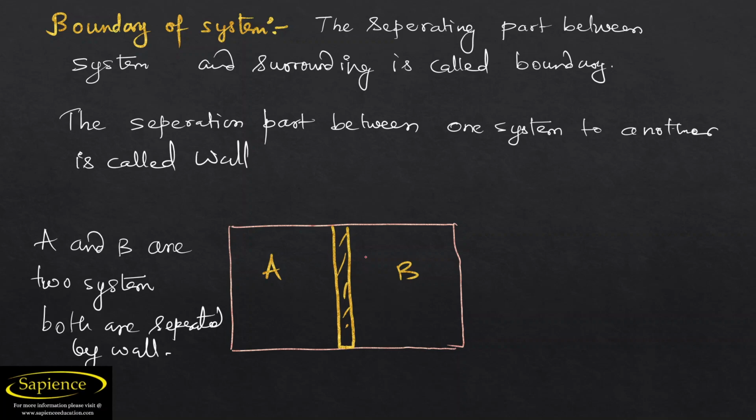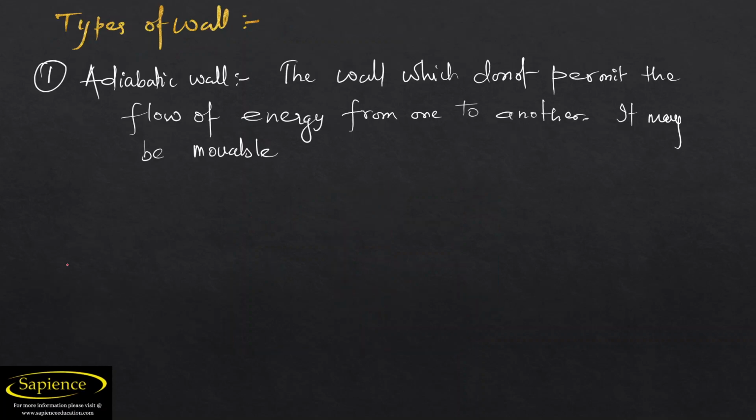Now, see here, A and B are two systems, and both are separated by a wall. We have already discussed this thing. You can imagine this is a system and this is your wall, because this wall is separating two systems. Now, how many types of walls are there?